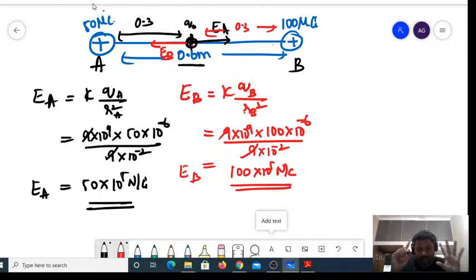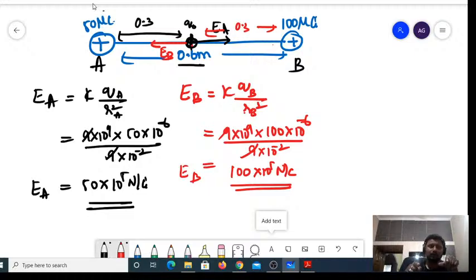Always remember this. If you have two like charges, the electric field due to both the charges at any point along the line joining the two charges, say any point here in the middle, would always be acting in opposite directions.